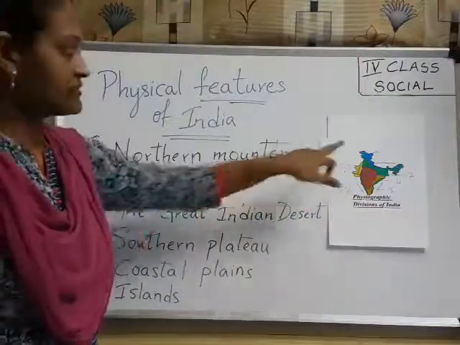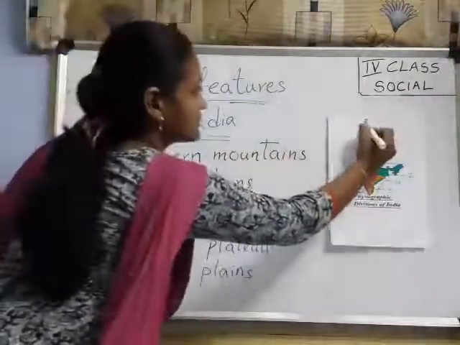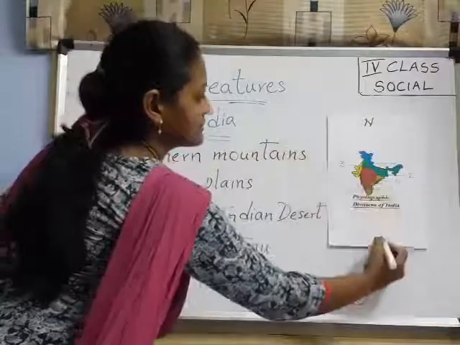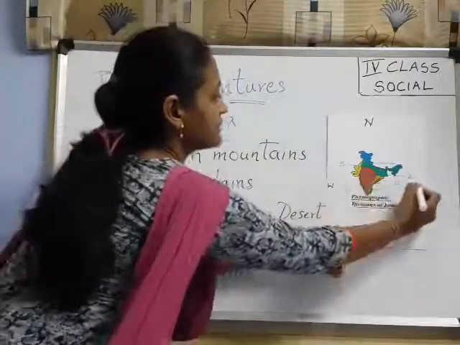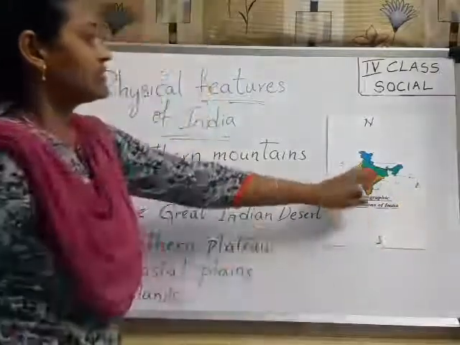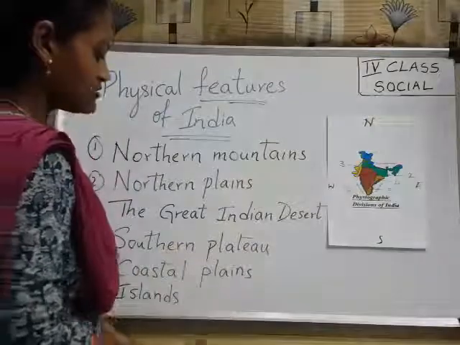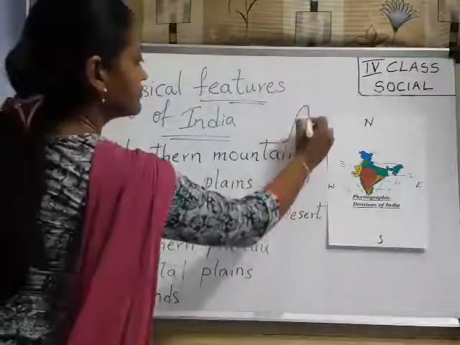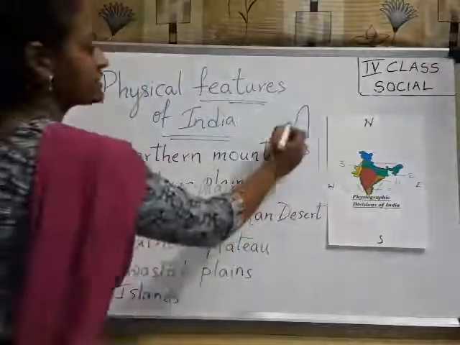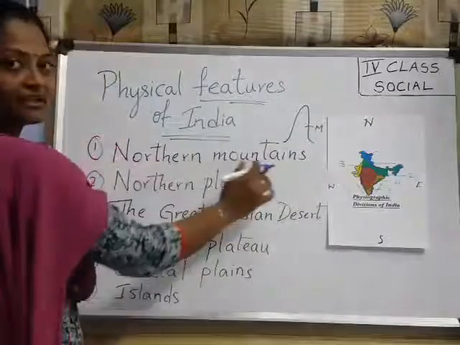Northern mountains towards the north side, right? See here. This is north side, south side, west and east, right? So here northern mountains means what I said. How did I describe the landform? The landform is raised up, like this. So these are mountains, right? Those are mountains on the north side. So that's why northern mountains.